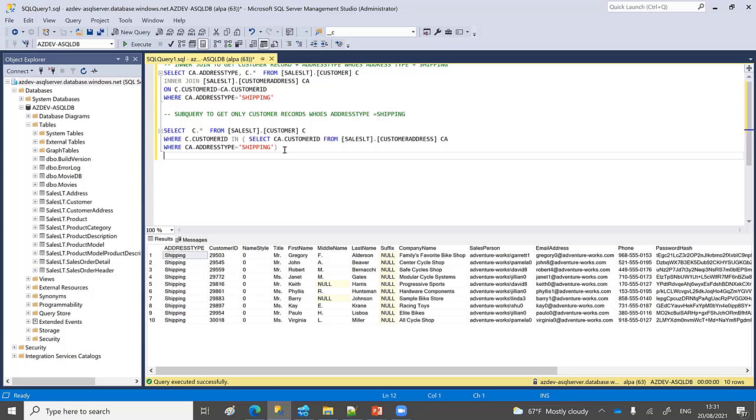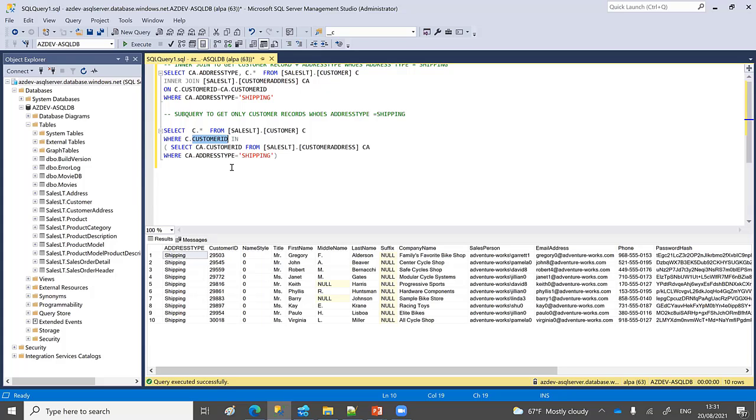And next one is a subquery. So here you can see that the same thing I can use in a subquery. A subquery is a query inside a query. Like here I'm specifying a condition: give me all customers' information from the customer table, but I'm only interested in customers whose address type is shipping.